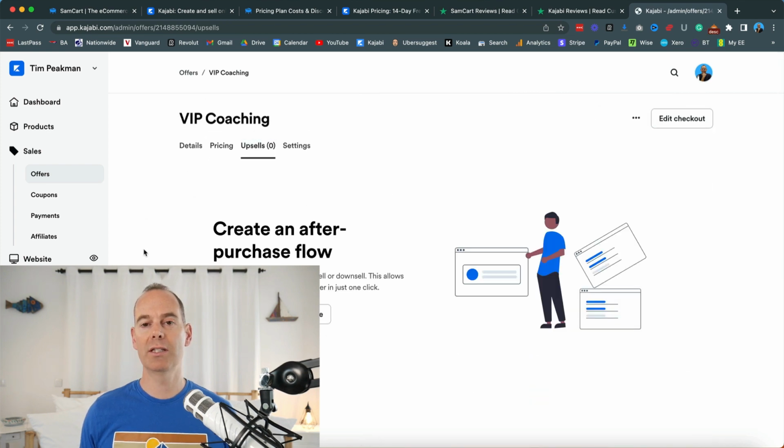Upsells, now this is great. This is what SamCart was priding itself on. It would have multiple upsells and multiple downsells. This is just if somebody purchases your offer, that goes to the next page, it might offer them something again. Or if they don't pay for your offer, or they don't accept it, it could go to a downsell. So now Kajabi have actually done a lot of work here. You can have multiple upsells and multiple downsells, which is a great vantage point.